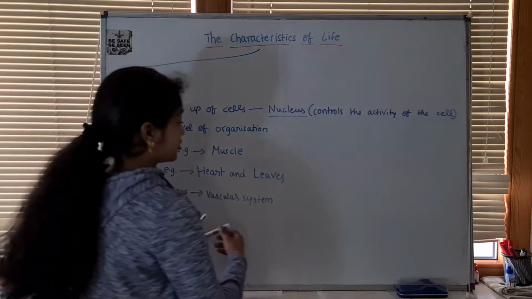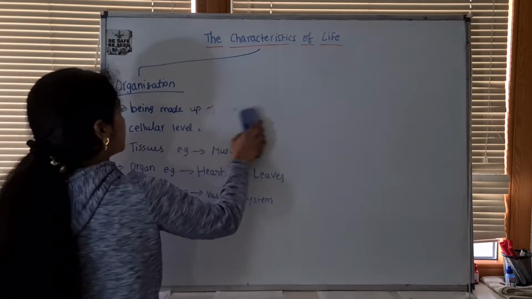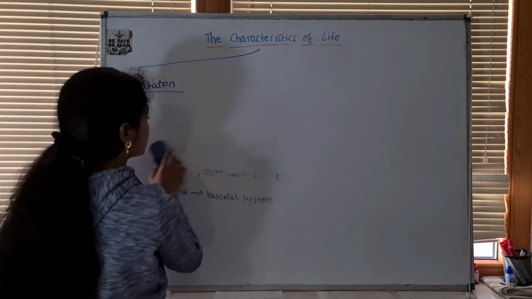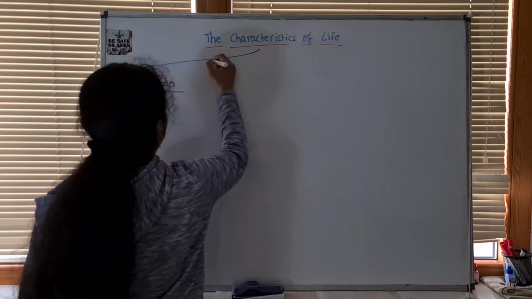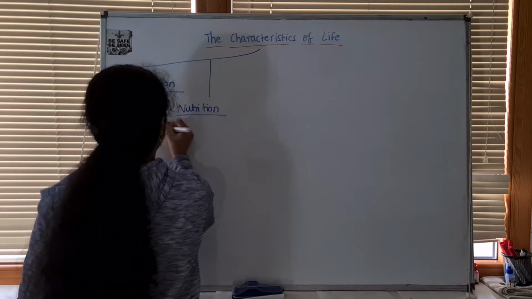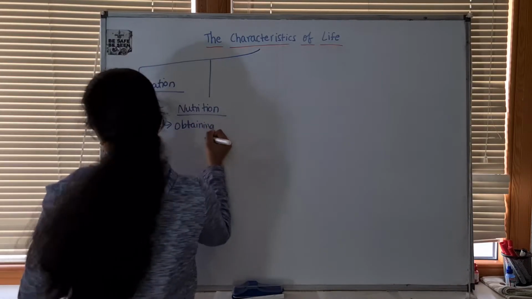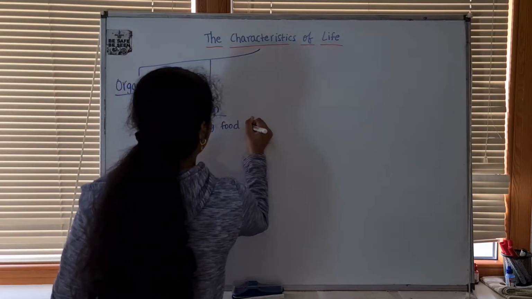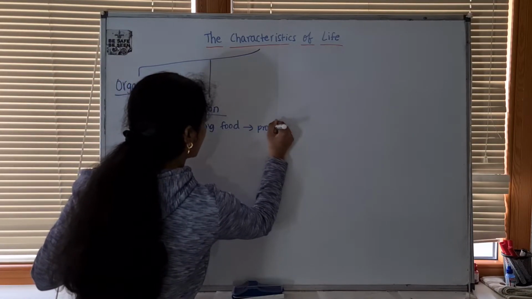Next, let's look at nutrition. So we finished the first characteristic of life, that's organization. Now let's look at nutrition. So what's nutrition? Nutrition is obtaining food which provides us energy. So food provides energy.